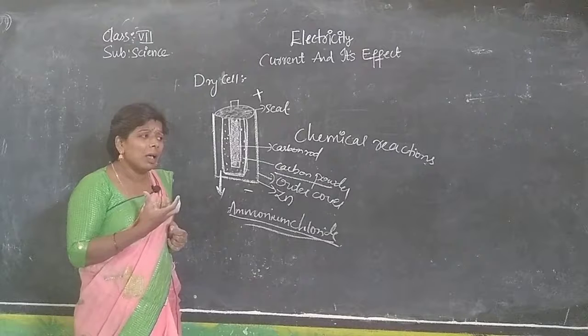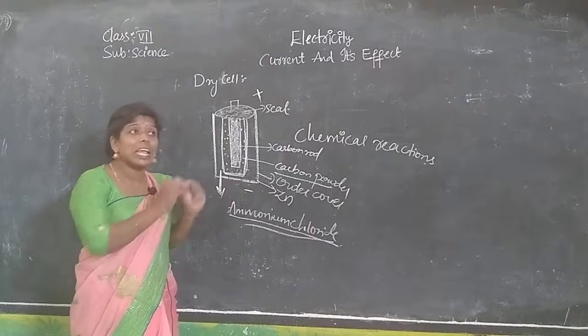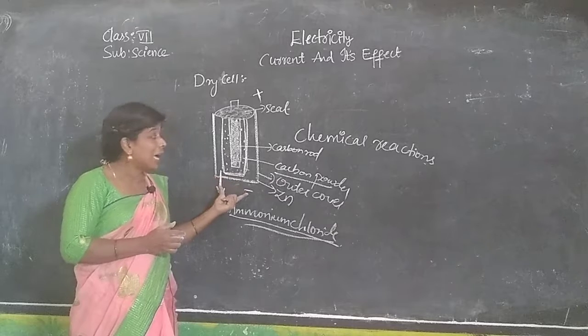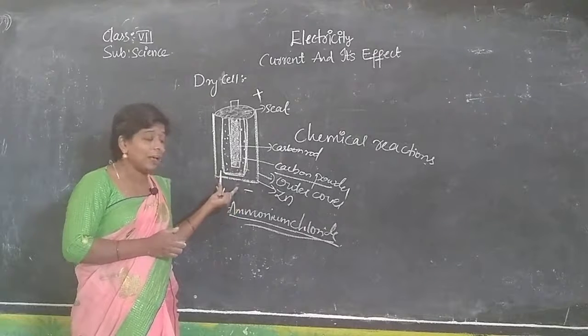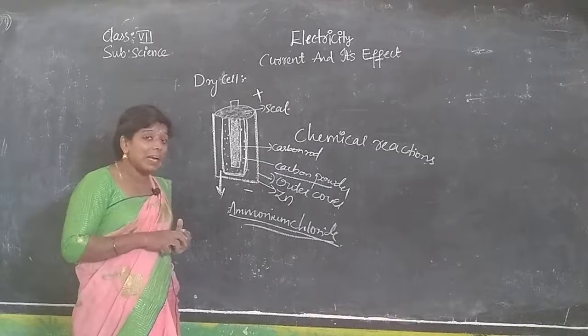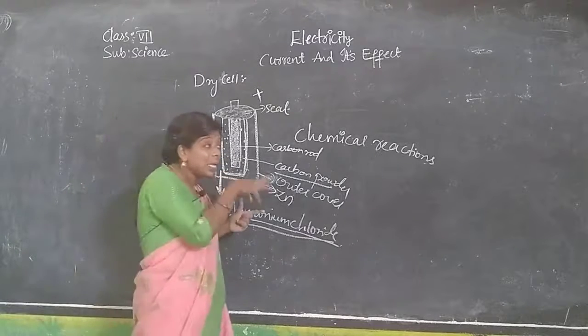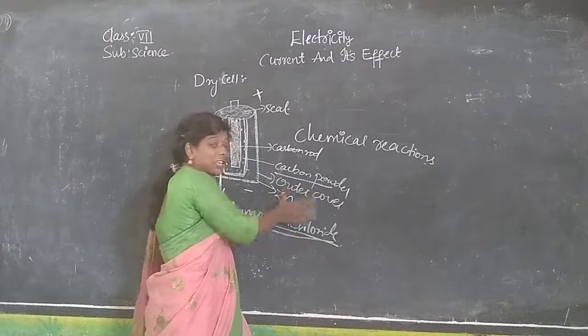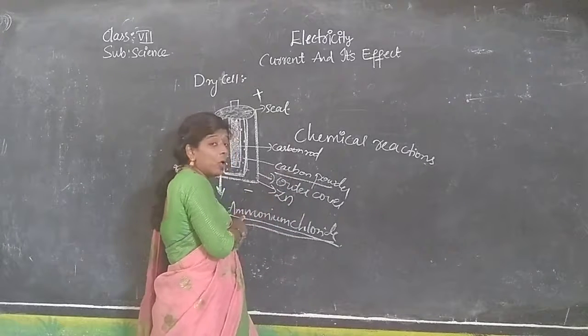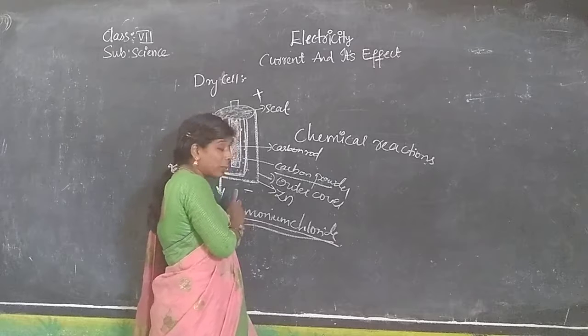So why don't we give a connection to the switchboard? We use the help of this cell. What happens there? The chemical reactions take place between these chemicals: carbon powder and ammonium chloride.